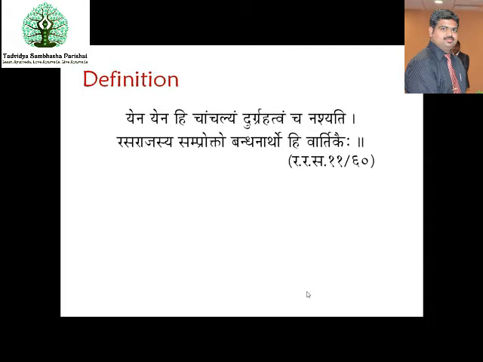So where he says, yena yena hi chanchalyam, the procedure by which you are going to remove the chanchalata and durgrahata dosha of the parada. Chanchalata is the quick movement of the parada and durgrahata is elusiveness. You can't withhold the parada inside your fist or inside your hand. It will be continuously moving. It will escape from your hand. That is nothing but durgrahata. Rasaragasya samprokta bandhanartho hi vartikaihi.